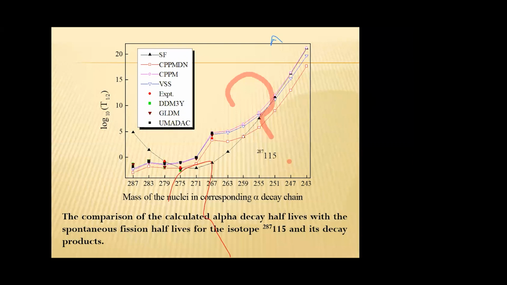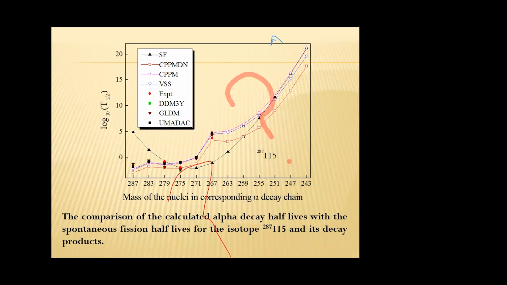So that granddaughter also exhibit alpha decay, and in the case of granddaughter 275, it also emit alpha particle, and in the case of daughter 271, spontaneous fission half-life is less than alpha half-life, so that nuclei will break by spontaneous fission. So from the figure we can see 4 alpha chains, and this prediction are in agreement with